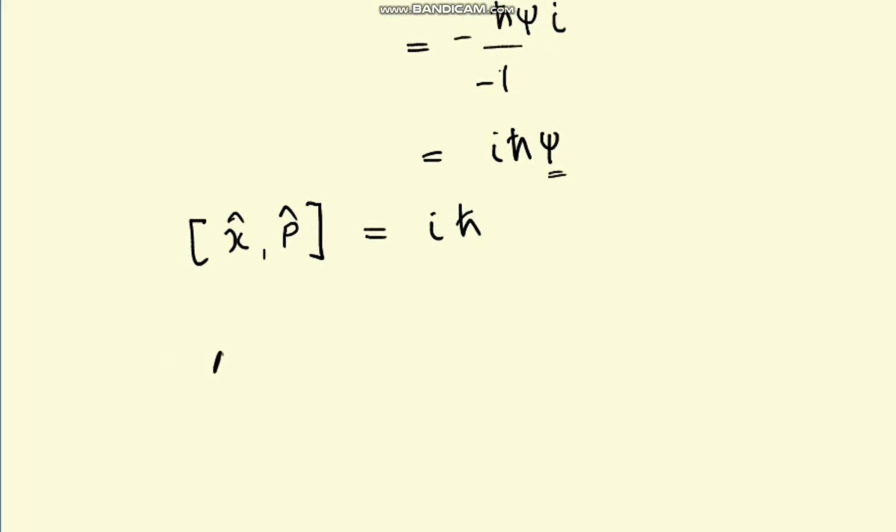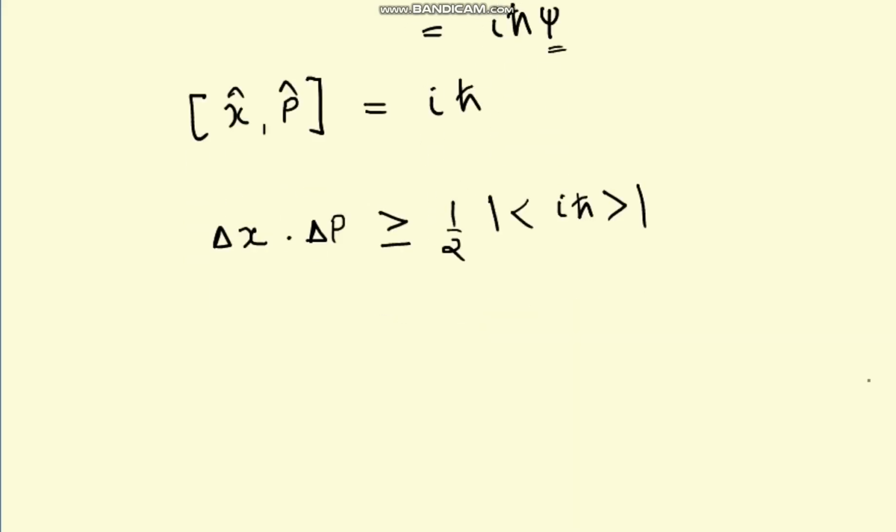Because the product of the standard deviations of the position and the momentum is greater than or equal to half of the mod of the average of the commutator, that is i h cross. The average is still i h cross, and the mod of this imaginary number is just h cross.